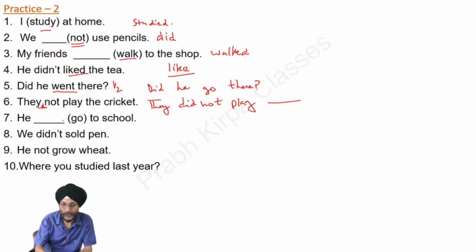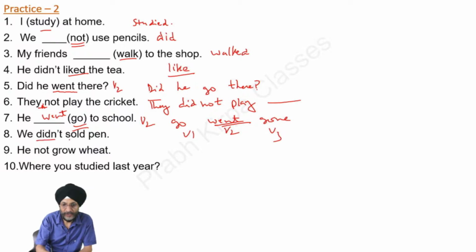He go to school. As this sentence is positive, we have to use the second form of the verb, and the second form of the verb is went. We have to use: he went to school.